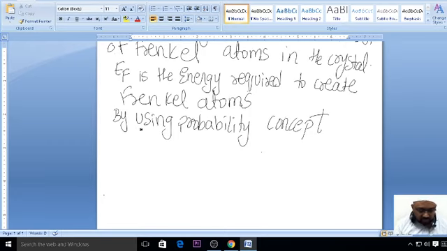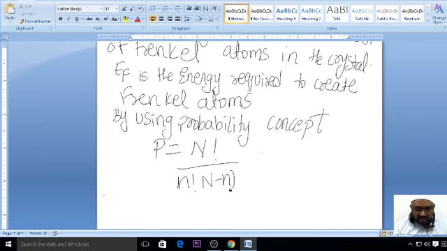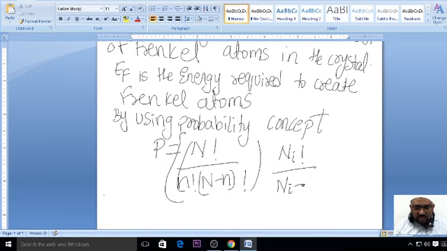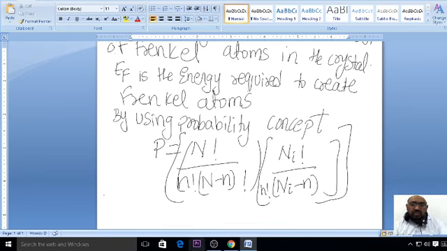P is equal to N factorial by small n factorial into capital N minus n factorial, into Ni factorial by Ni minus n factorial, like this, a big bracket. So why, sir, why has Ni been written here?